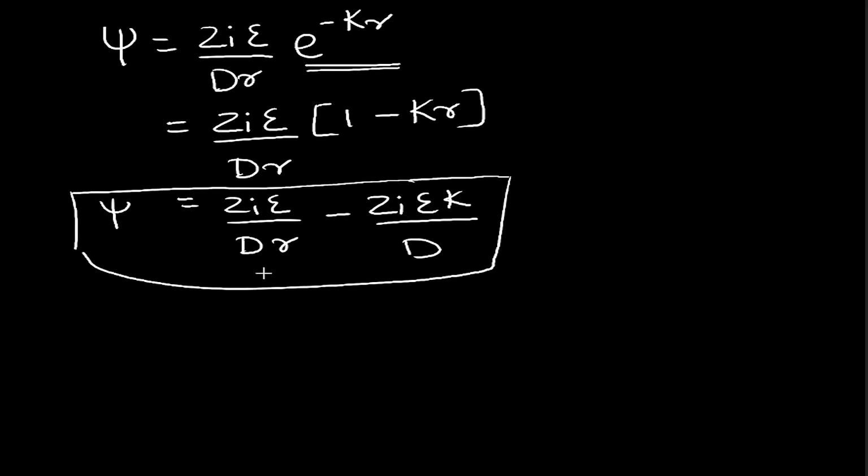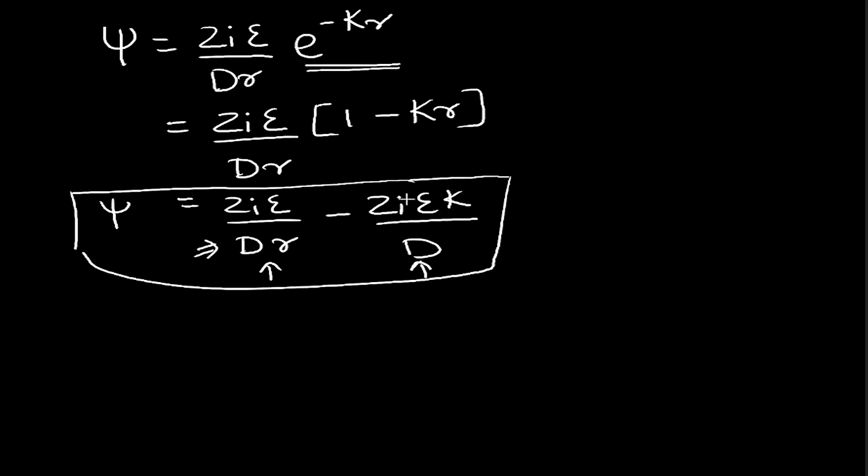Now as you can see, this expression is made up of two terms. The first term represents the self potential of the ion, and the second term represents the potential due to the ionic atmosphere which is formed. So this is the self potential of the ion, and this is the potential due to the ionic atmosphere.